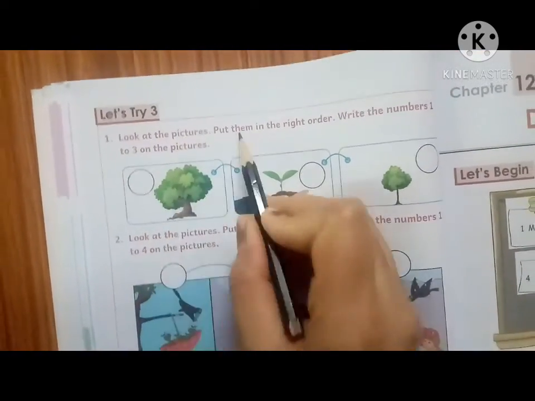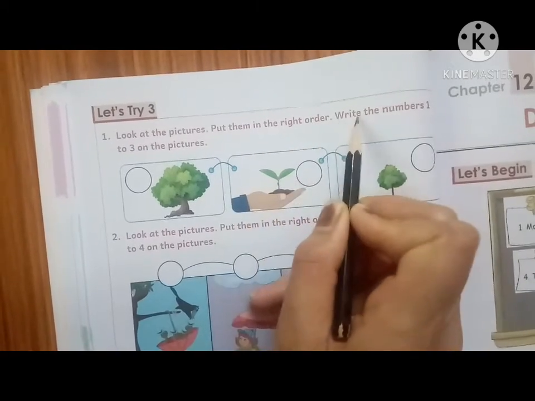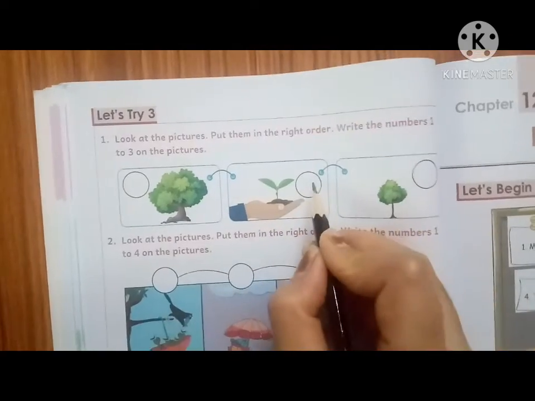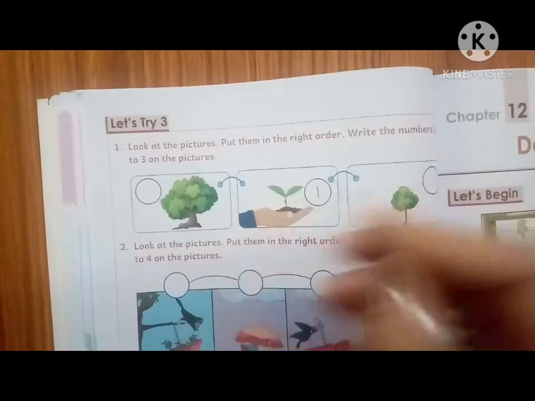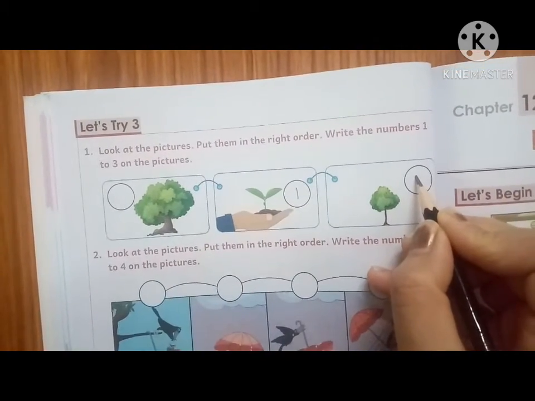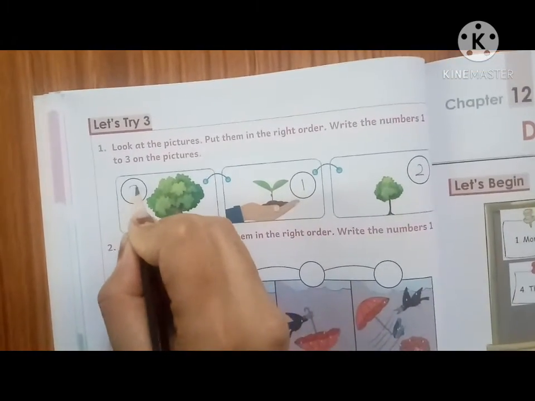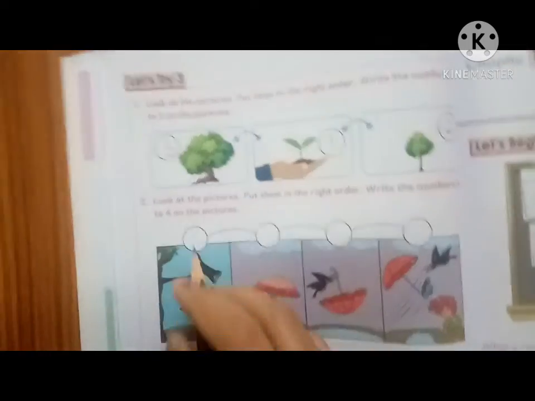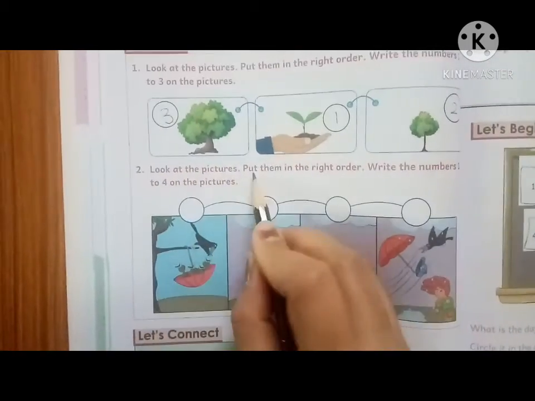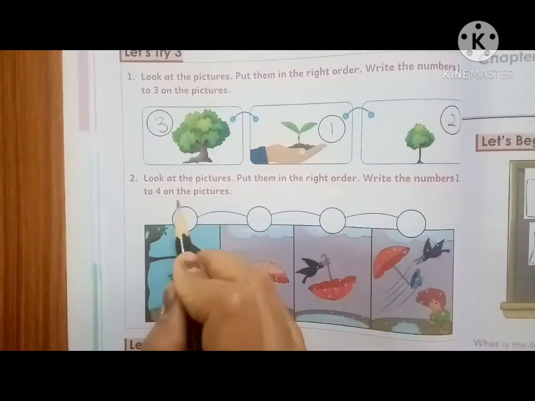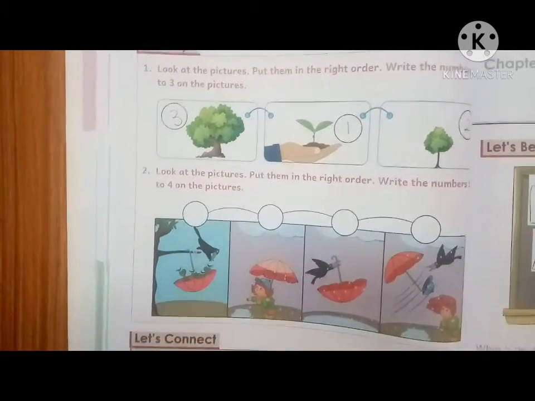Look at the pictures, put them in the right order, write the numbers 1, 2, 3. First we will plant the tree, then it will grow into a small tree, and then it becomes a big tree. Look at the pictures, put them in the right order, write the numbers 1 to 4 on the pictures.